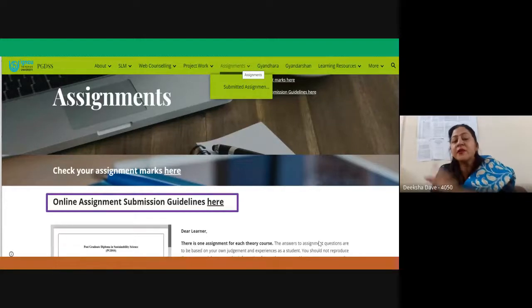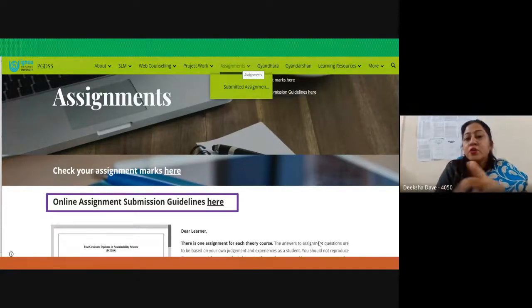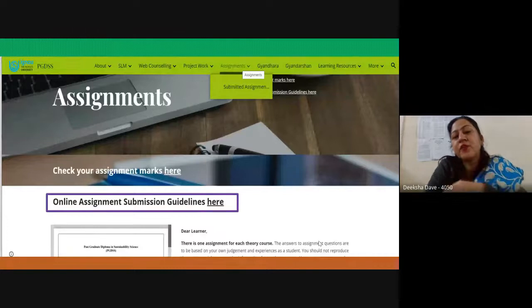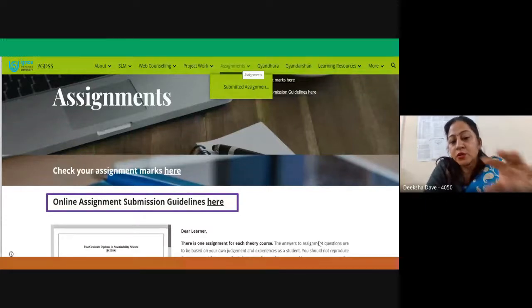You will find the assignments here also. This was the Vyas portal which I was referring to. So here in this, if you go to the assignment section, you will get the assignments in the PDF form. You will get the assignments for July cycle, for January cycle, the previous assignments, everything will be available at this place. So here you will get the link of submitting the assignments.